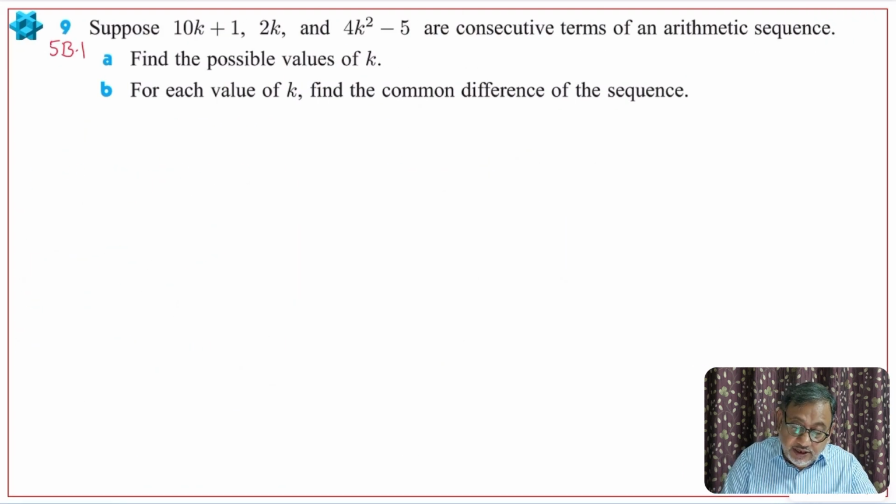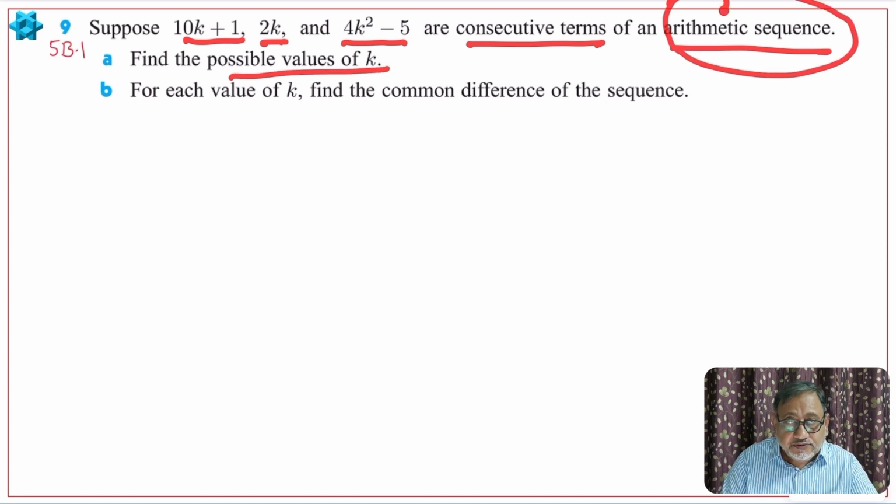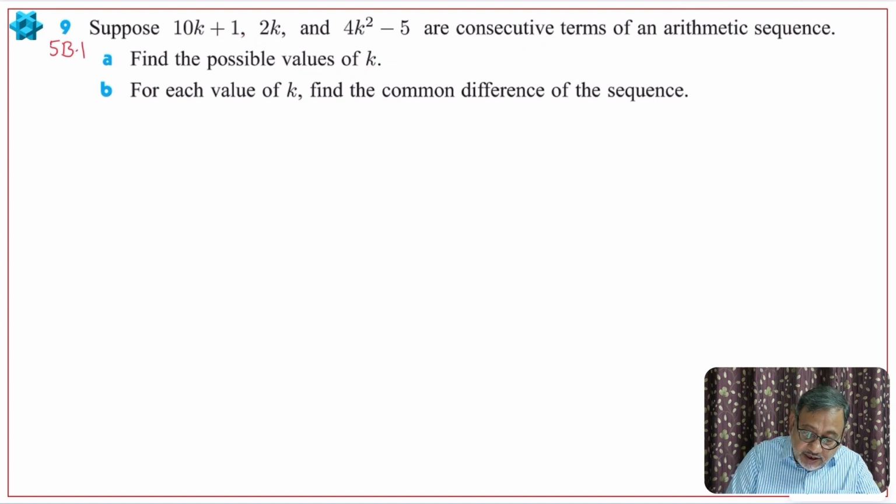Suppose 10k plus 1, 2k and 4k square minus 5 are consecutive terms, means one after the other, of an arithmetic sequence. Find the possible value of k. Because it is an arithmetic sequence, the difference between consecutive terms should be constant. Okay, so let us start part A.